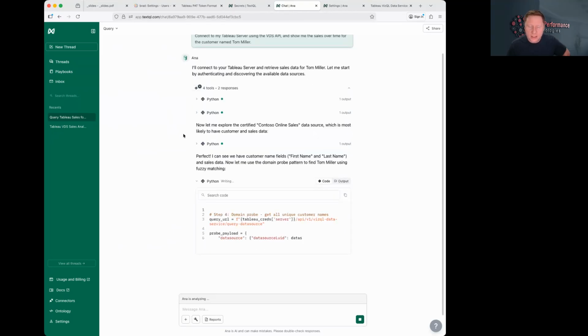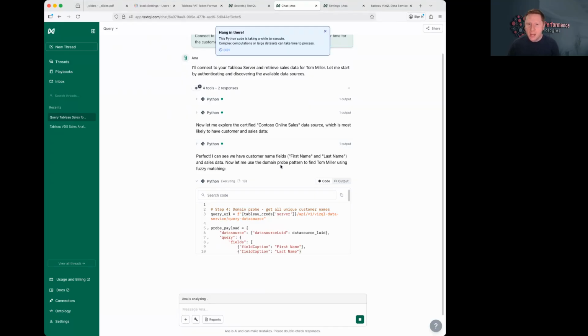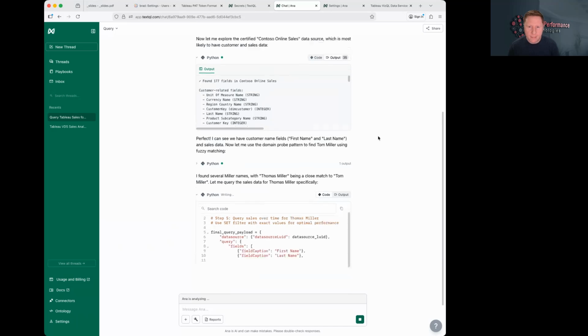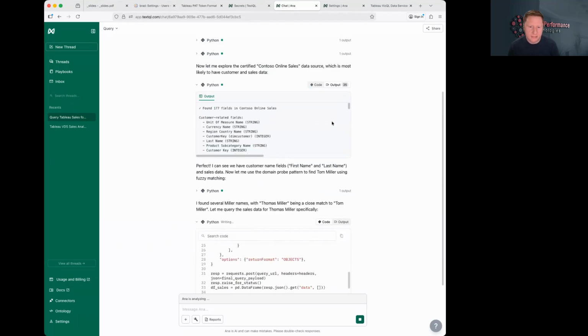That online sales data source is just a fact table connected to a handful of dimension tables, probably the same kinds of things you'd see in your own Tableau environments. And then it explored the metadata of the data source, and it found that there are some relevant field names that it might need to use, first name and last name. There are also first name and last name of employees in that data set, salespeople. It excluded those because it did see them in context, but it showed that they were related to the salespeople instead of the customers.